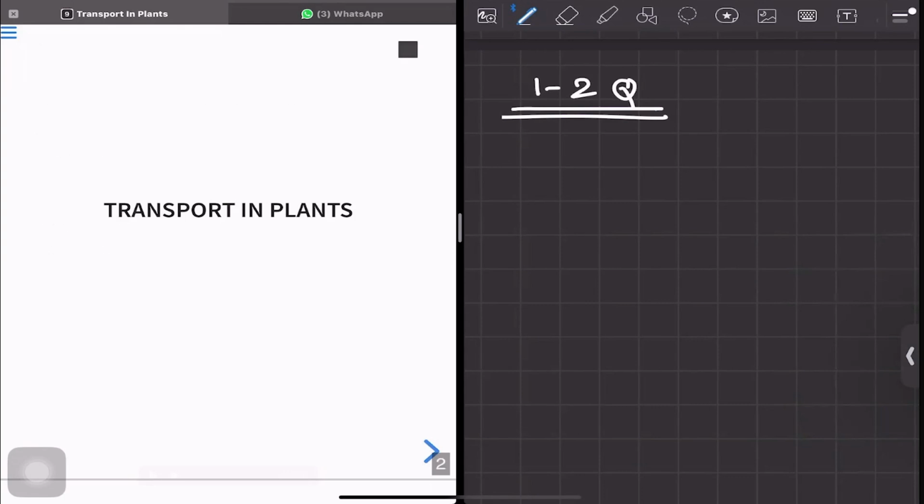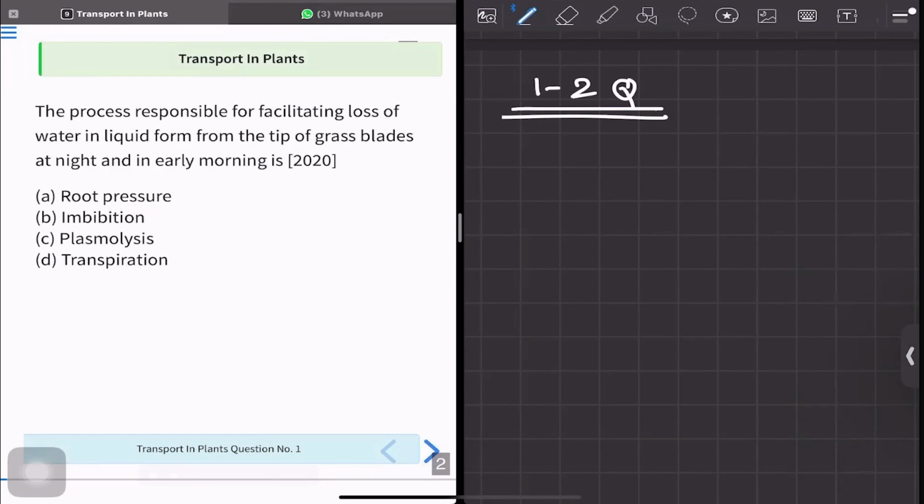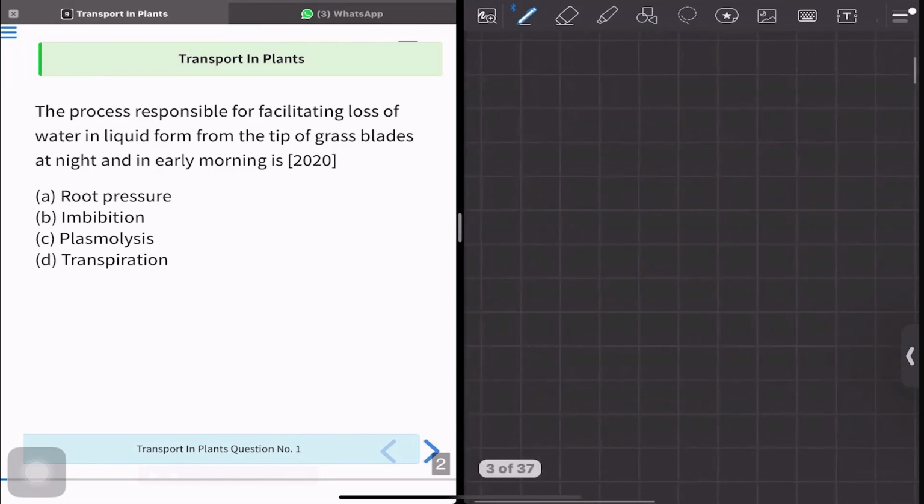So let's start with the first question. The first question is asking the process responsible for facilitating the loss of water in liquid form from the tip of grass blades at night and early morning. Okay. So in real life also, we see in early morning that the plants have water droplets on them. So, what is the cause that is leading to the formation of water droplets? So, let us understand. First, let's understand what is this process known as.